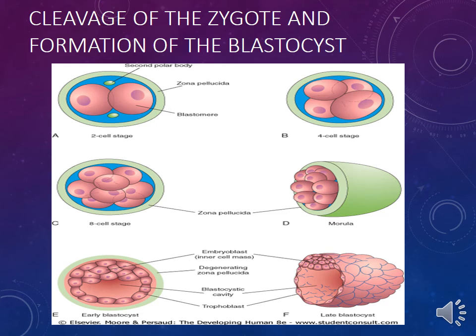This figure also shows the process of cleavage. All the stages, 2 cells, 4 increasing into 8, and then it reaches the morula stage. Here is the structure of the blastocyst, where the inner cell mass and the outer cell mass. This is a trophoblast and this is the embryoblast.